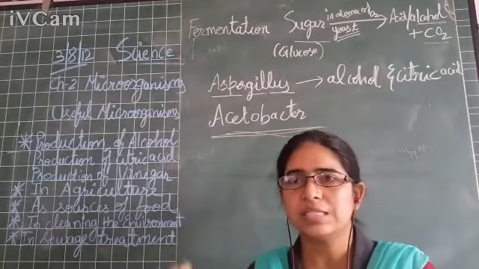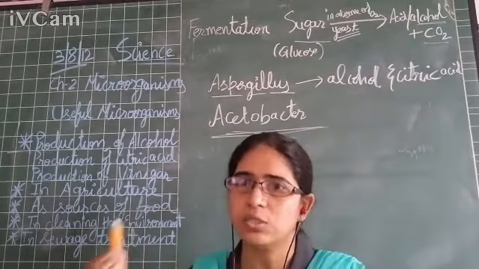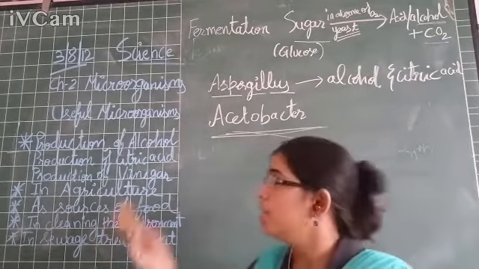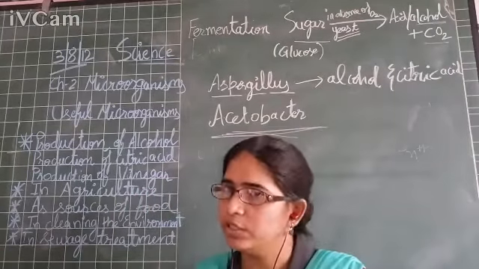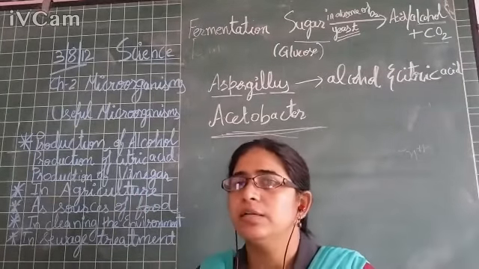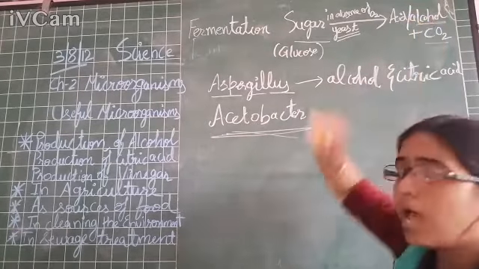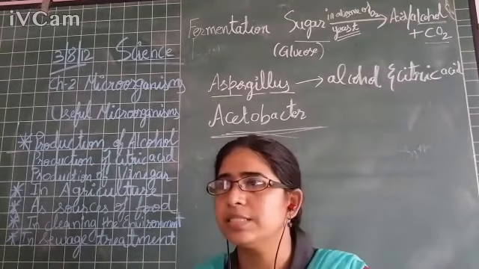So underline this line. This again can be framed into a multiple choice question. So you need to remember the name of the bacteria, that is Acetobacter. What does this bacteria do? It converts the alcohol into vinegar, that is acetic acid.